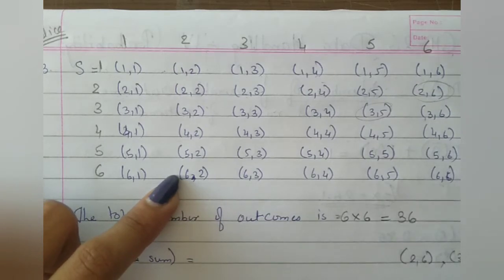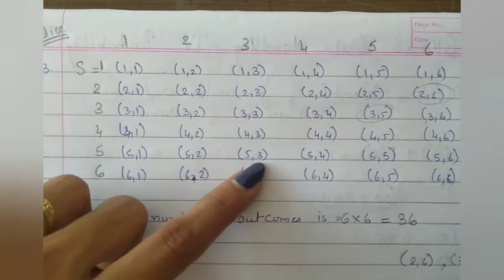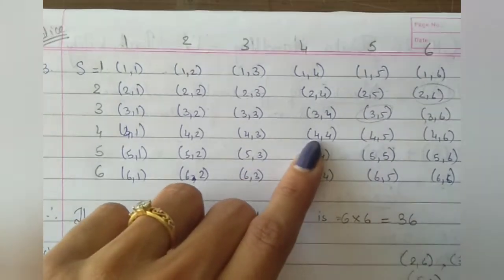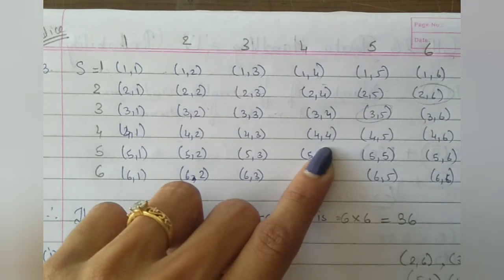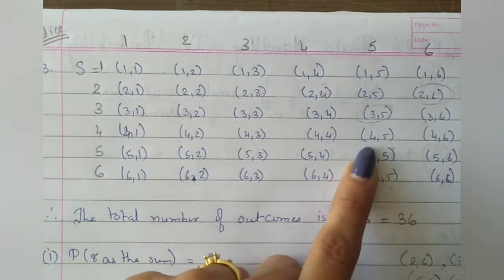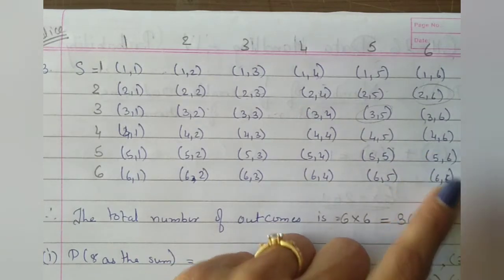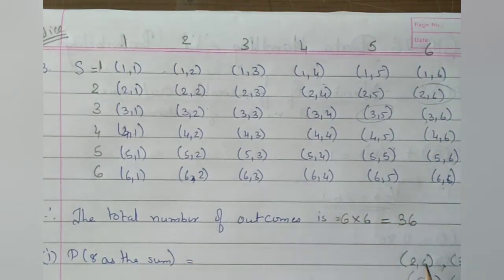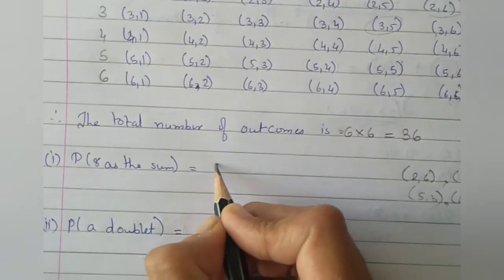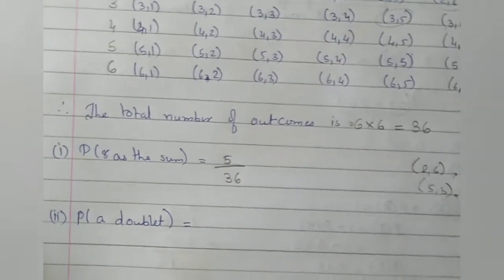Okay. Now another one, that is 4 and 3 is 7, then 8. 5 and 3 is 8. 4 plus 4 is 8, so let us write that also. 4 plus 5 is 9, 5 plus 5 is 10, 4 plus 6 is 10. Now this is not there, so how many outcomes are there? So 1, 2, 3, 4 and 5 outcomes, and the total number of outcomes is 36. So what is the answer? 5 upon 36.